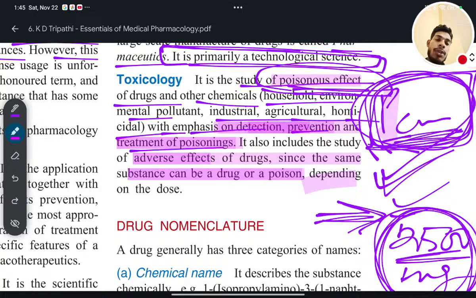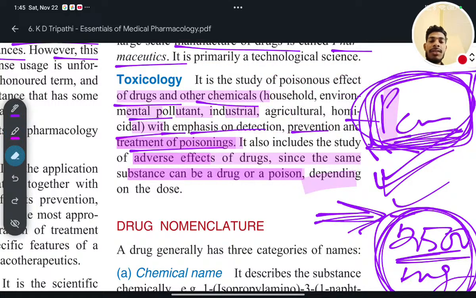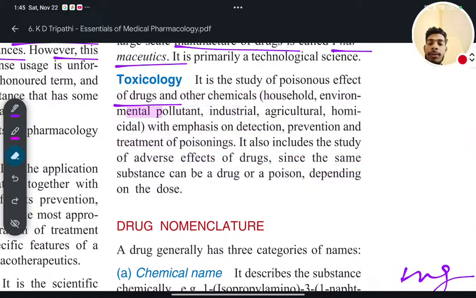So the study of poisonous effects of drugs and other chemicals such as household, environmental pollutants, industrial and agricultural chemicals, homicidal agents, with emphasis on detection and prevention. Detection, prevention, and treatment of poisonings.